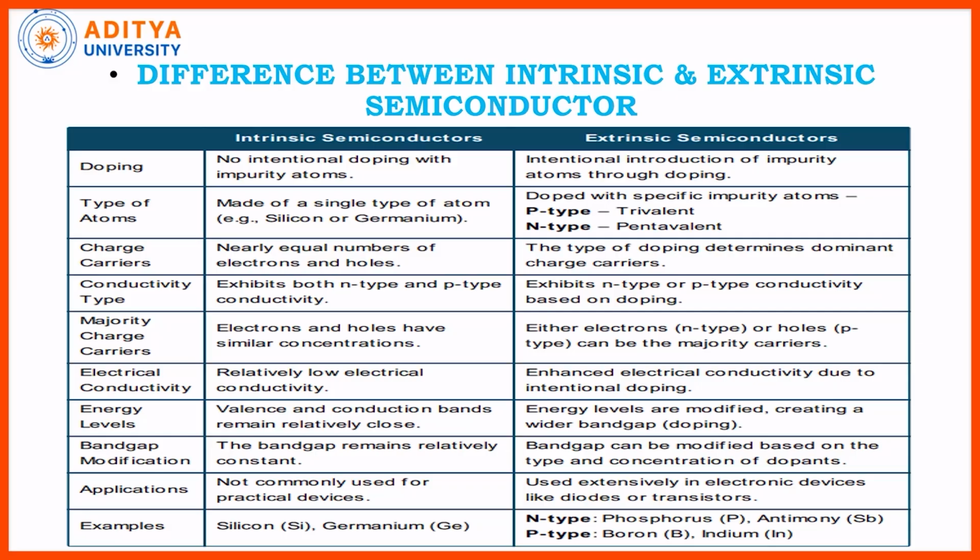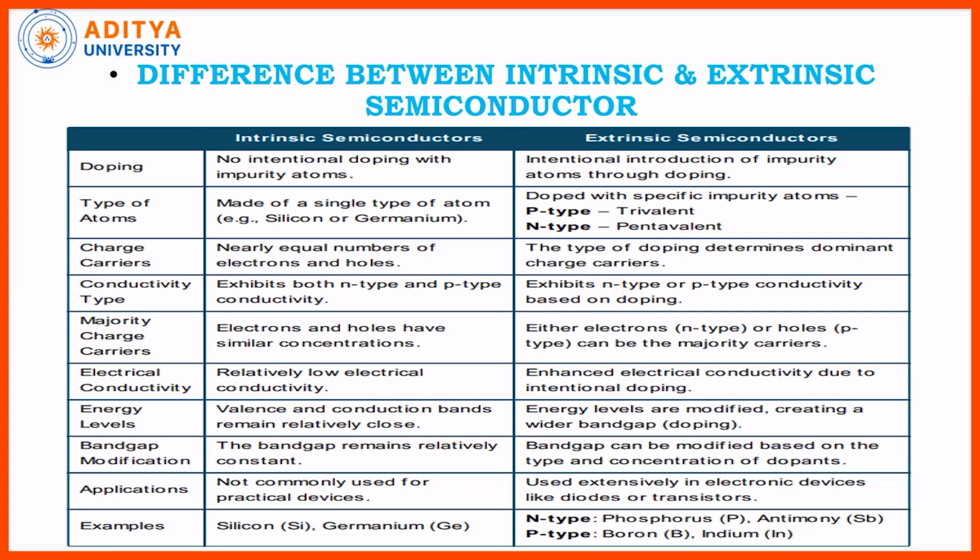If it is doped with trivalent elements, then it has a majority of holes. If it is doped with a pentavalent element, it has majority carriers, electrons. Both electrons and holes have similar concentration in intrinsic form. In extrinsic semiconductors, either electrons or holes can be majority carriers.